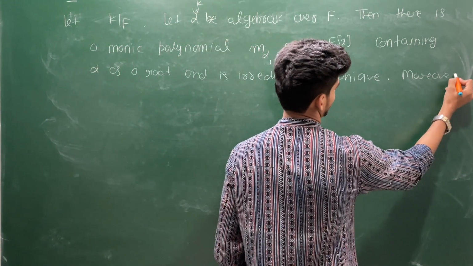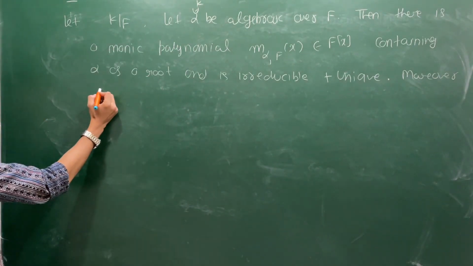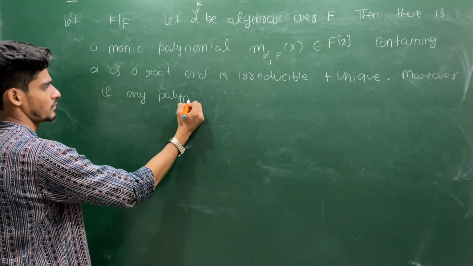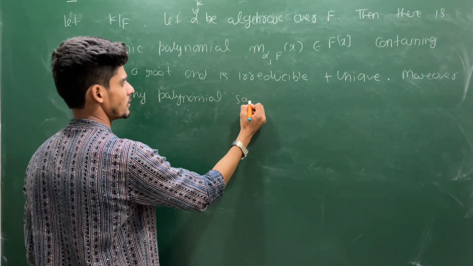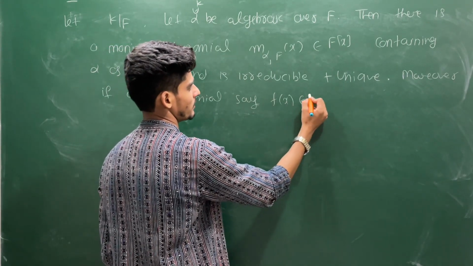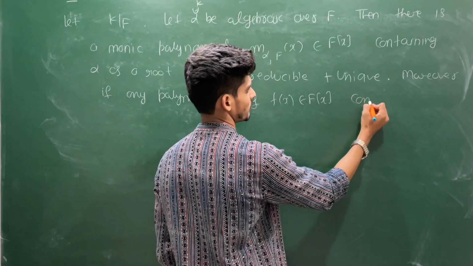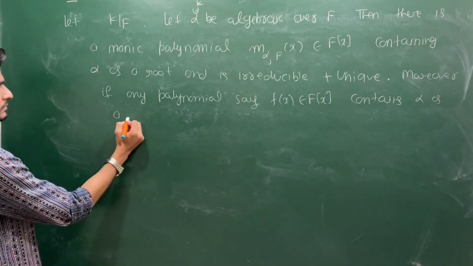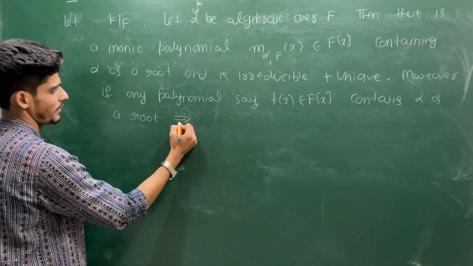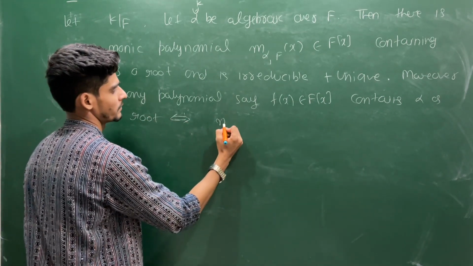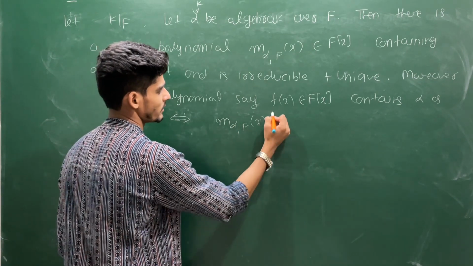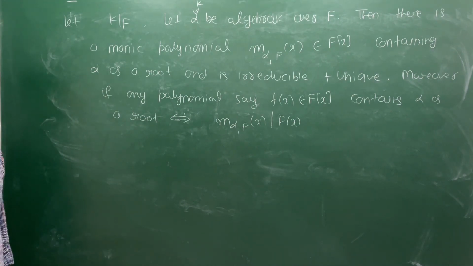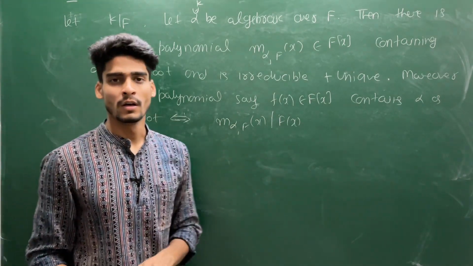Moreover, any polynomial, say f x, contains alpha as a root if and only if m alpha f x divides f x, and this m alpha f is called the minimal polynomial.